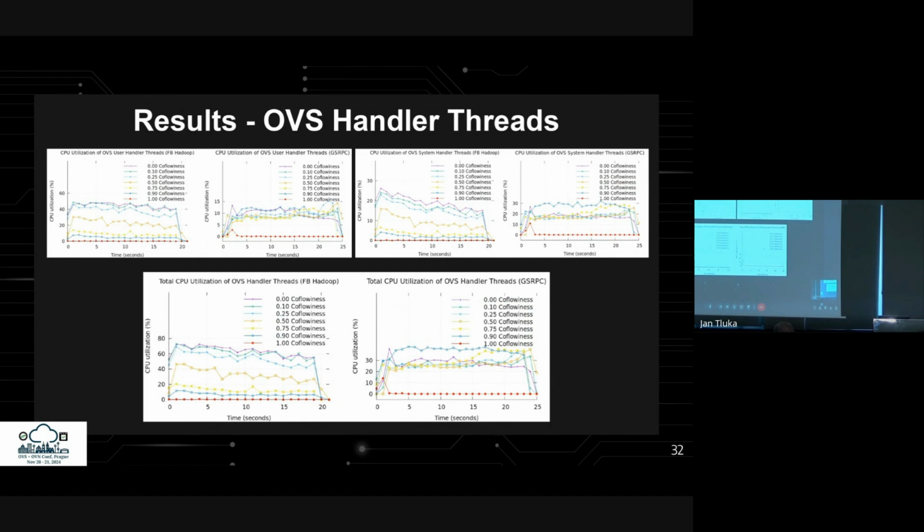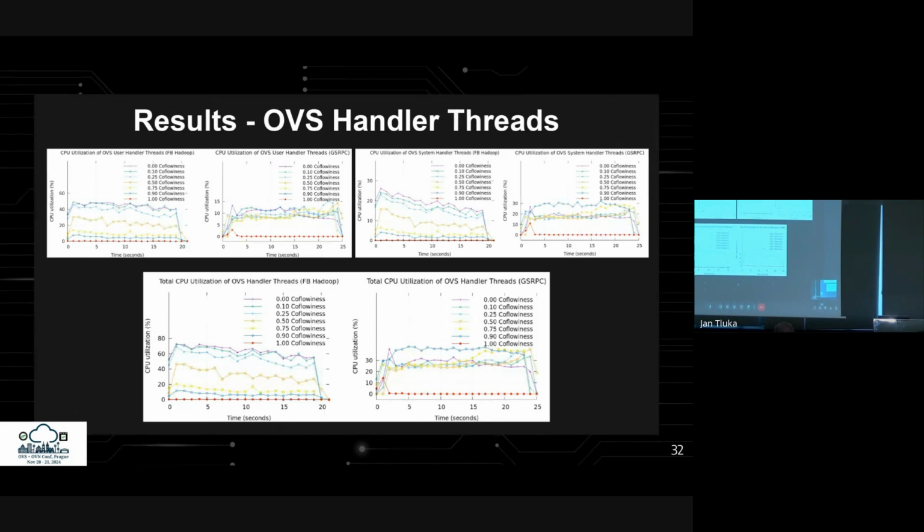Next, we look at the CPU resources used by the OVS handler threads, which manage upcalls. The upper figures show kernel and user space resource utilization, while the lower figures display total utilization. Interestingly, Facebook shows higher resource usage than Google here.